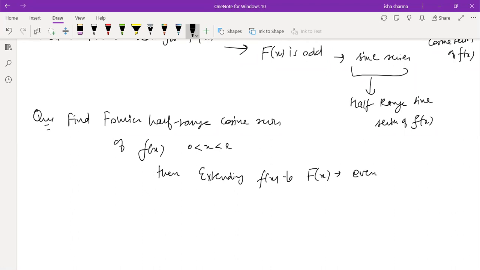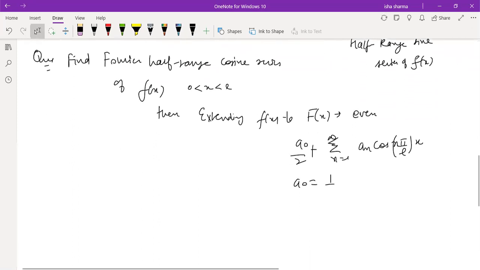And we know what is the formula of Fourier series: A0 by 2 plus summation n is equal to 1 to infinity an cos n pi by L x. And we know the definition of A0. So nothing changes basically. Nothing changes.